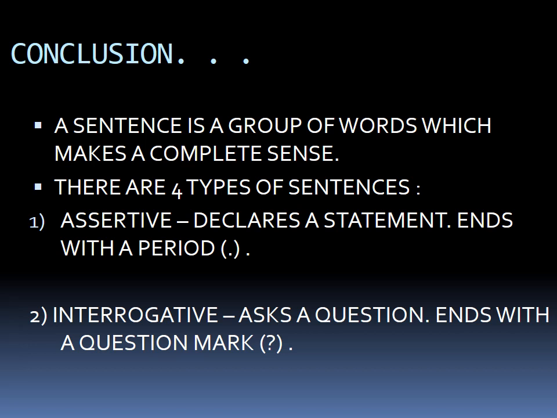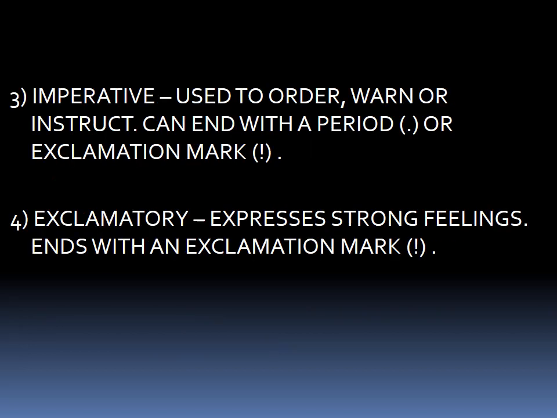Let us conclude. What have we learnt today in this video session? First of all, we have learnt a sentence is a group of words which makes a complete sense. It always starts with a capital letter and ends with a full stop or a question mark or an exclamation mark. Now there are 4 types of sentences that we have learnt today. Assertive sentences, it always declares a statement and ends with a period. Period means full stop. Second we learned today is interrogative sentence. It always asks a question and ends with a question mark.